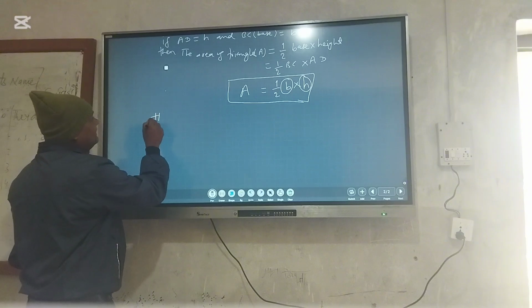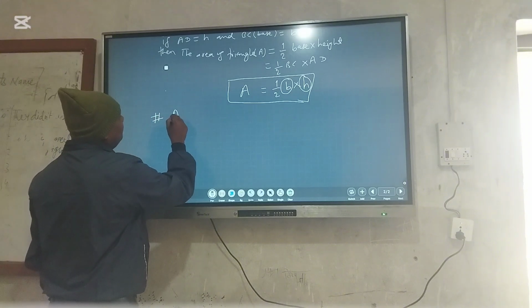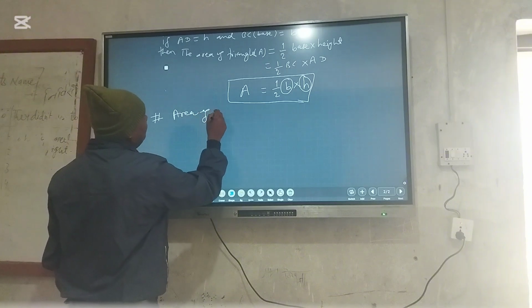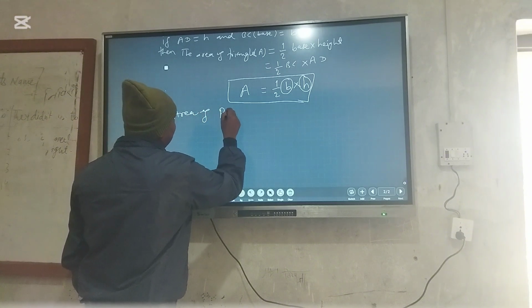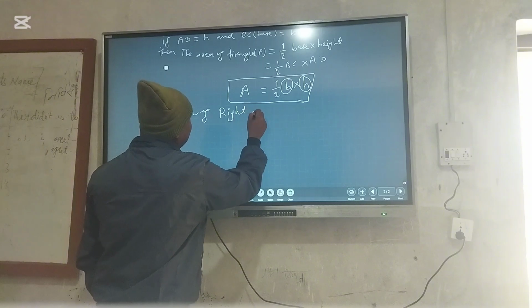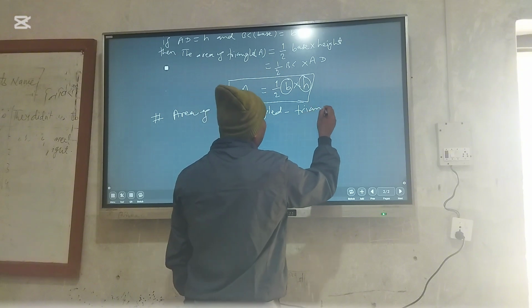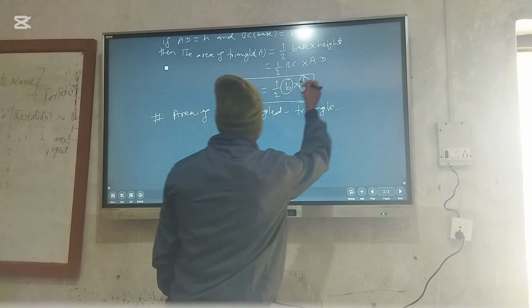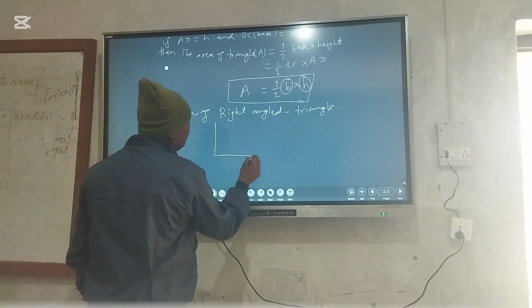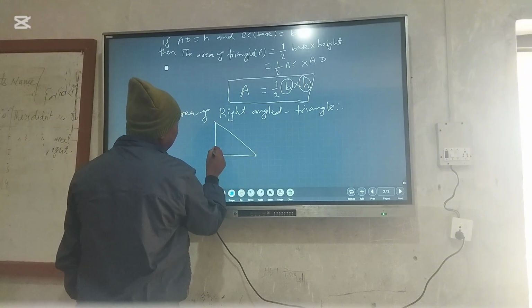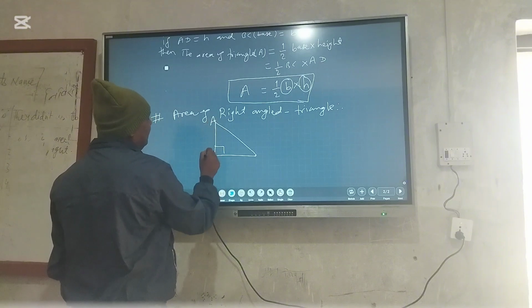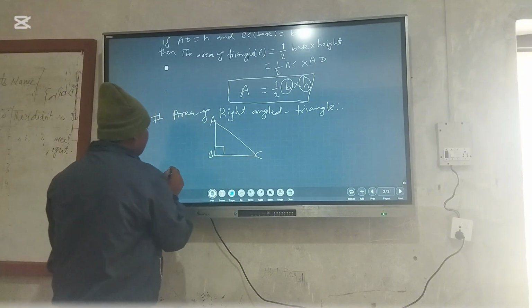Similarly, we have to write the area of a right angle triangle. A right angle triangle is similar. That means one angle is a right angle, 90 degrees.